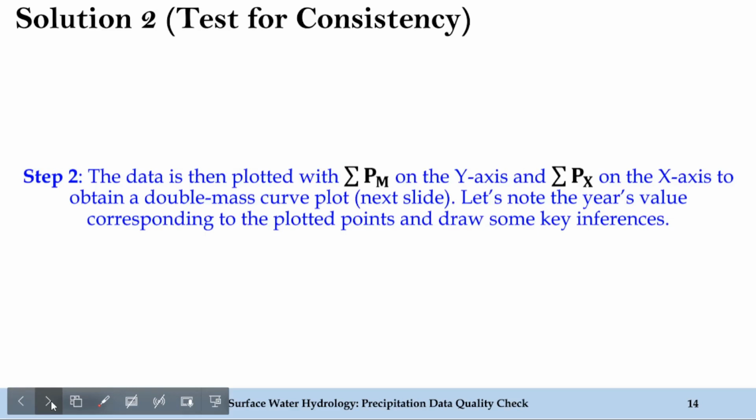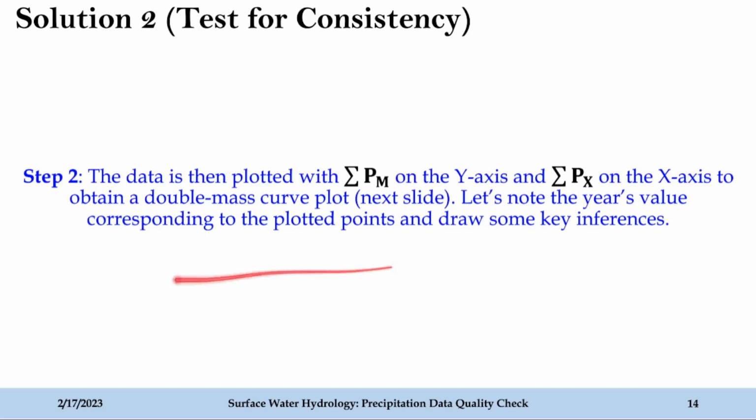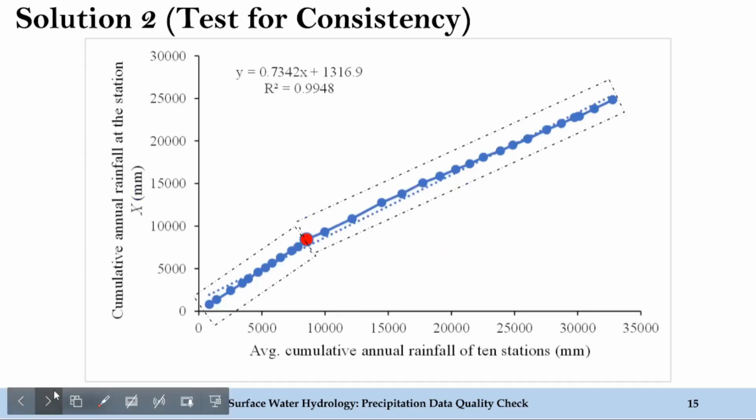Let's see, after finding this summation Px and summation Pm, what we have to do. The data is then plotted with summation Pm on the y-axis and summation Px on the x-axis to obtain a double mass curve plot. Let's note the year's value corresponding to the plotted points and draw some key inferences. Okay, so after obtaining the summation Px and summation Pm values, now our focus is to plot them such that we can get some more insights. So on the next slide, we have plotted them as described in the previous slide. This is the cumulative annual rainfall at the station X, and this is the average cumulative annual rainfall of 10 stations. All are in mm.